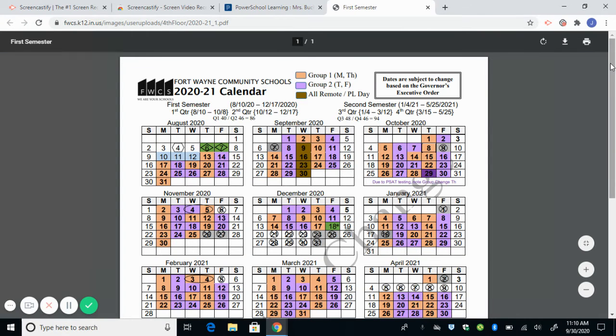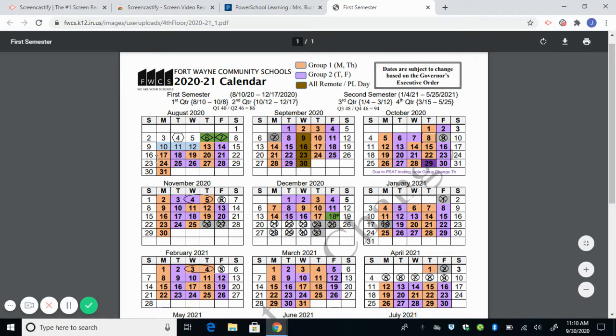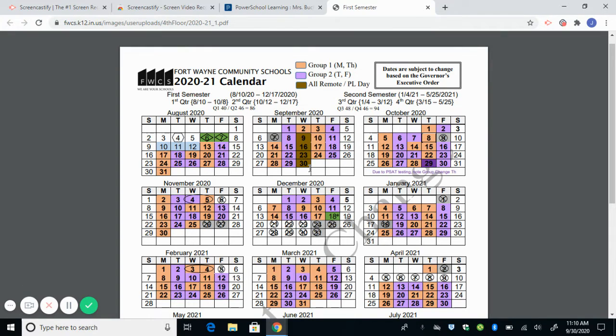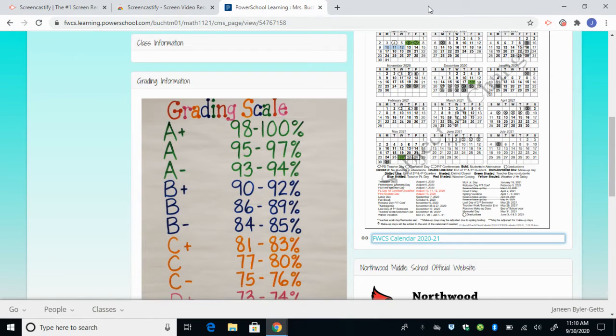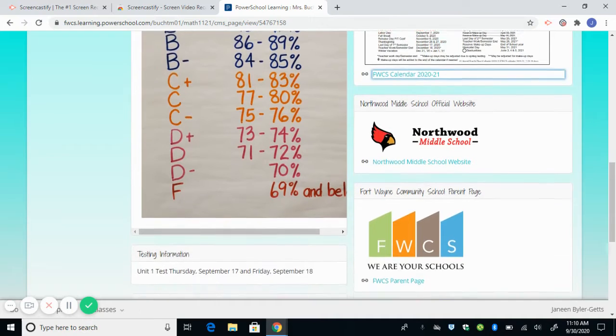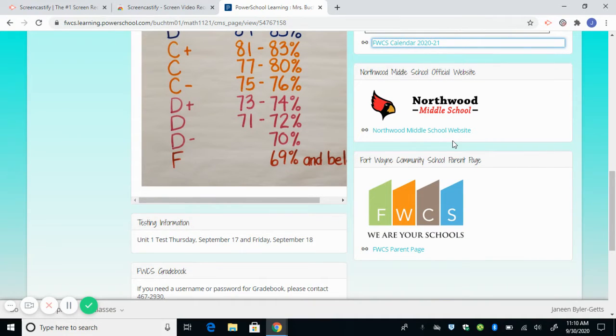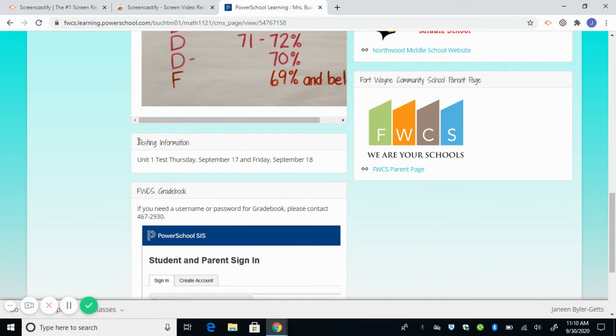So here it opens up and it shows you our group 1 and 2 days. If you're not sure, this says all remote. So those will tell you all the days that your child should be at school, or if we don't have school. When you're done, you can just click it out. In addition, there's the Northwood official school website. Right here's the link, and the Fort Wayne Community School parent page right here. We will have testing information. So for example, here I'd listed that we had a test a few weeks back.